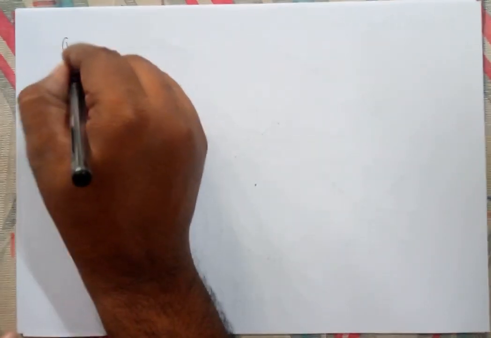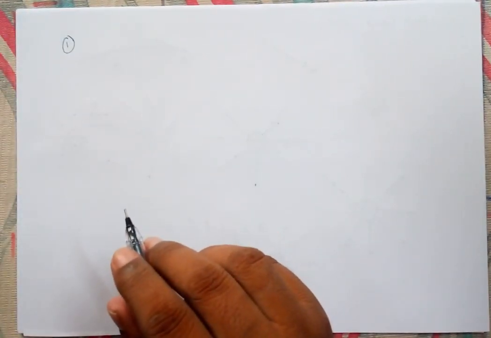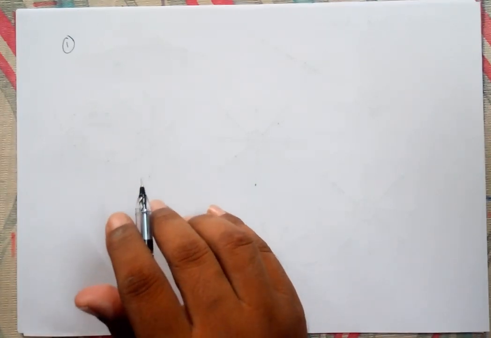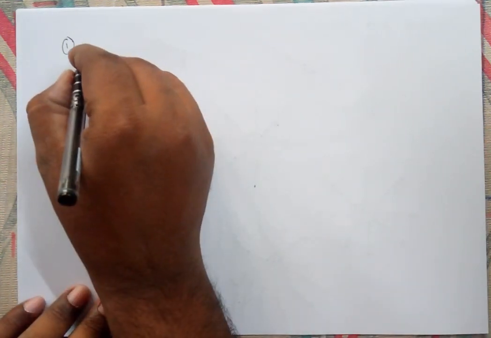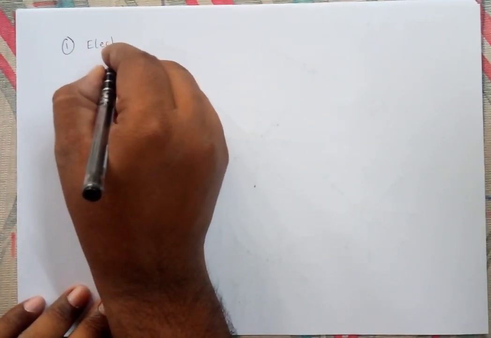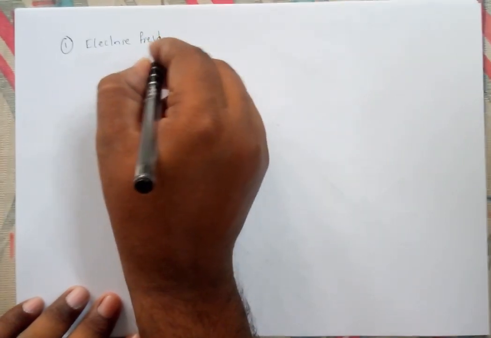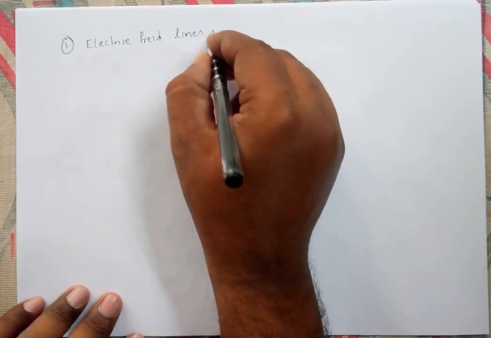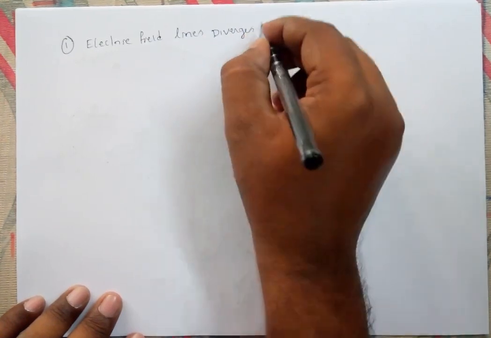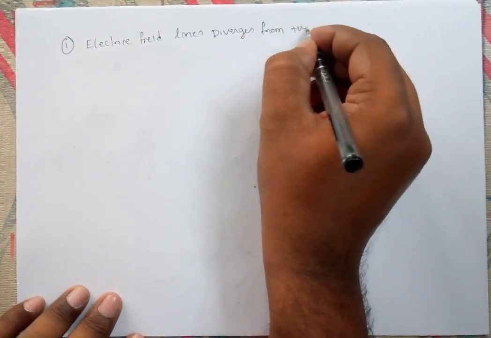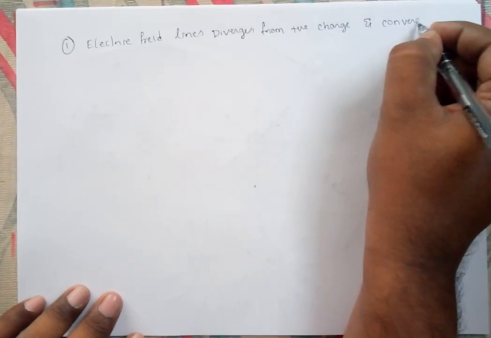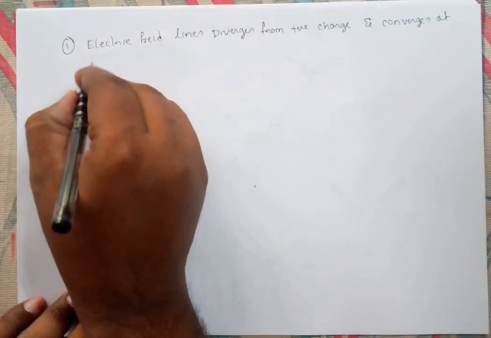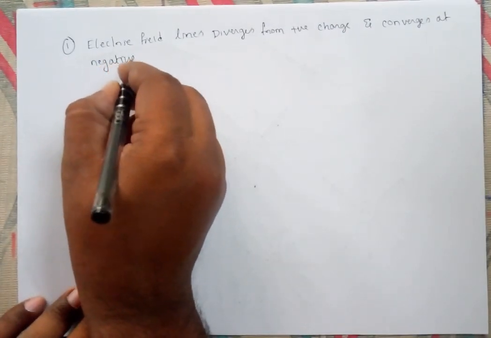The first property of electric field lines is that they diverge from a positive charge and converge at the negative charge. So here electric field lines diverge from positive charge and converge at negative charge.